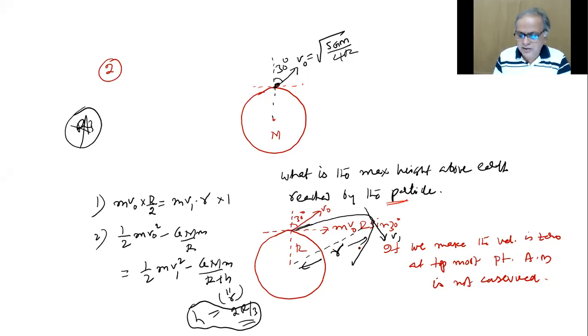Do you follow what I speak here? If you make the velocity 0 at the topmost point, angular momentum is not conserved. So by mistake, many times you say velocity 0 at the topmost point, that is not going to work. At the topmost point there is a velocity, but that velocity will be perpendicular to r. Why? If the velocity was somewhat like that, it would still continue to go. The velocity should be like this. Do you all agree?